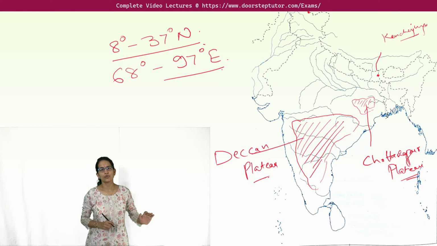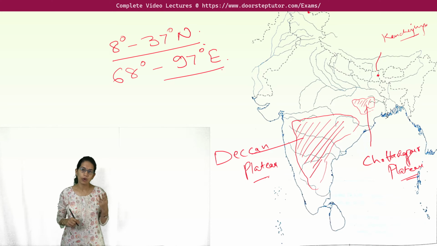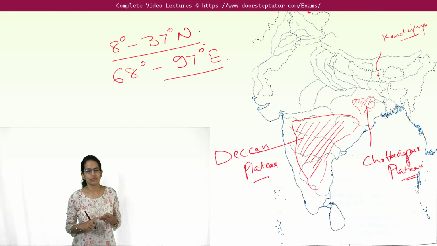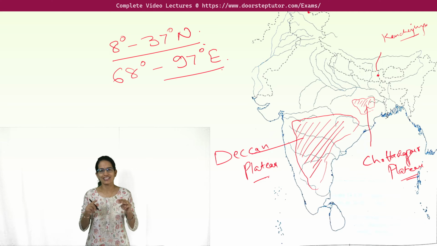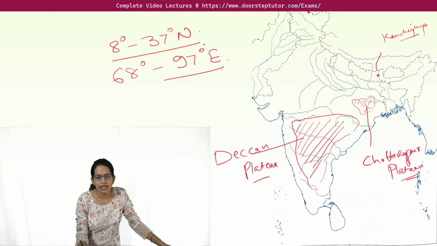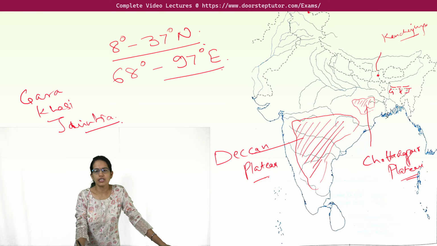Now coming on to the mountain ranges. In the region of Meghalaya itself, there are three important tribes: Garo, Khasi and Jaintia, and on the name of these three we can say vice versa. So there are three mountains on the name of which there are three tribes as well. So we label it as Garo, Khasi and Jaintia. G, K, J. I'll write the names here: Garo, Khasi and Jaintia. Clear? So these are the three mountain ranges here.